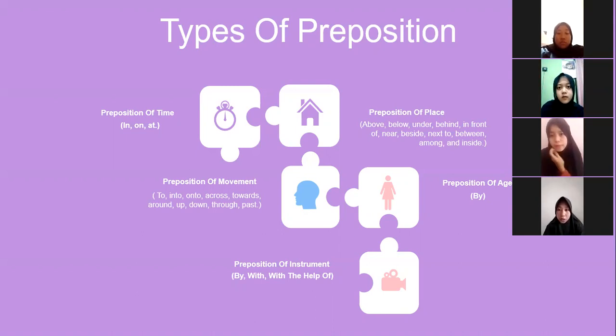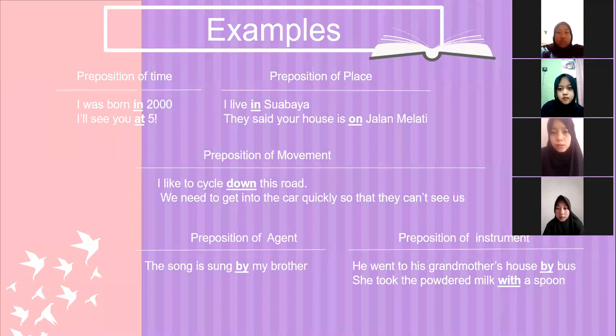Now we are going to the examples of prepositions. Here we have preposition of time. For example, I was born in 2000. The preposition is in. For the next, I will see you at 5. The preposition is at.